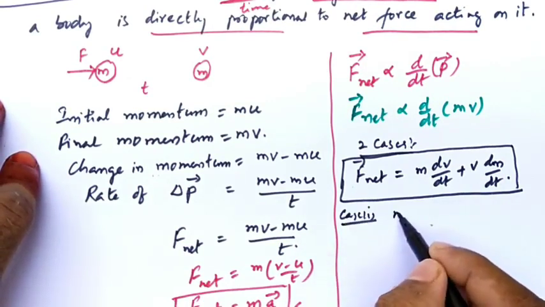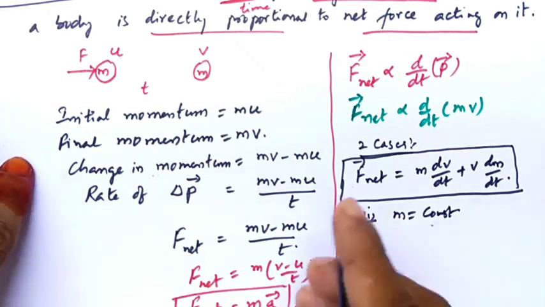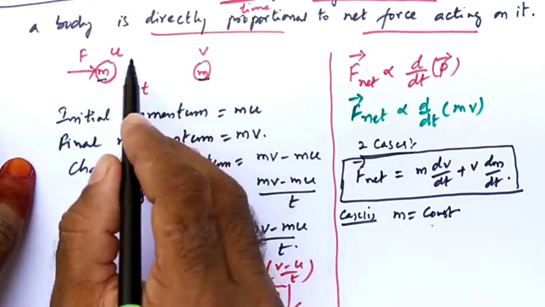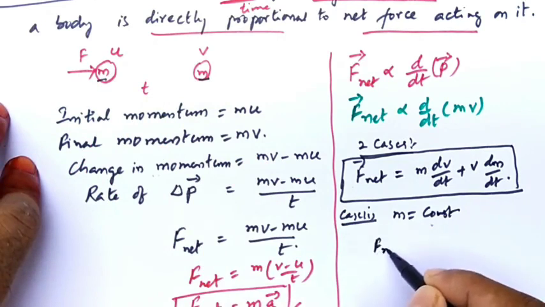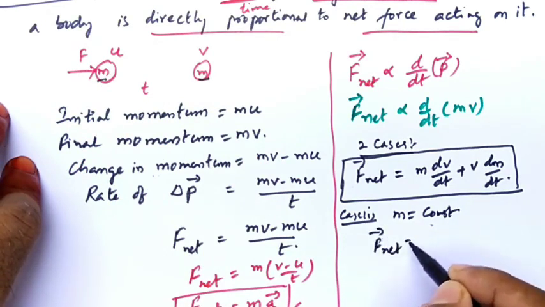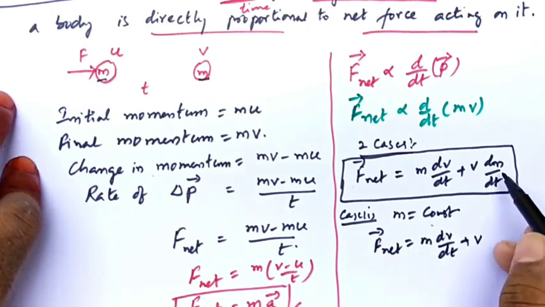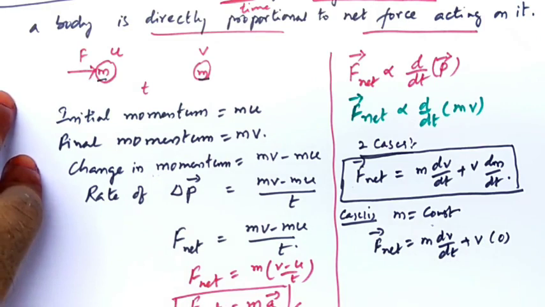In this case 1, the mass of the object is constant. In the previous case we have seen, is mass changed? No, mass m and m, but the velocity has changed. So if mass is constant, net force is equal to m into dv by dt plus v into d by dt of a constant value, which is 0. d by dt of a constant value is 0.